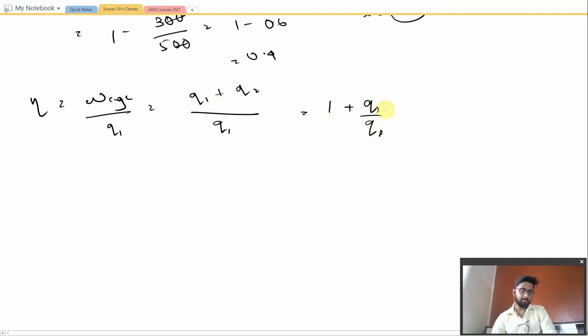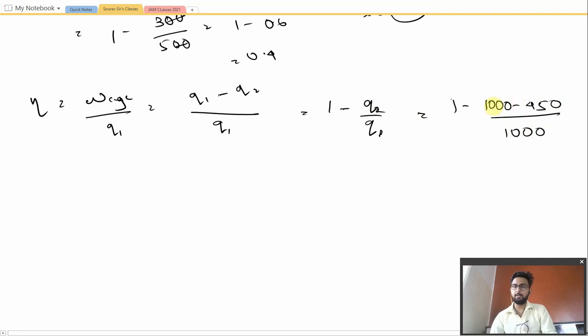So this would be the case, and here it would be minus, because the heat is released from the system for doing the work. So 1 minus the heat that is left in the system, Q2, which is equal to 1000 minus 450 divided by the total heat that was taken, which was 1000.